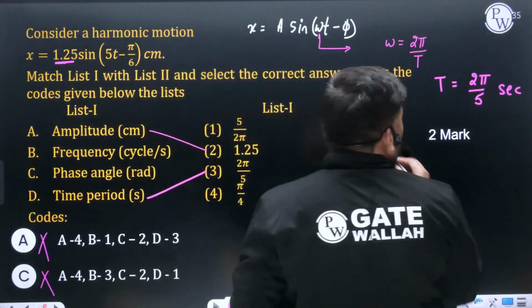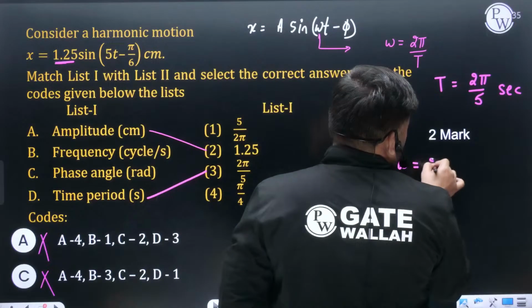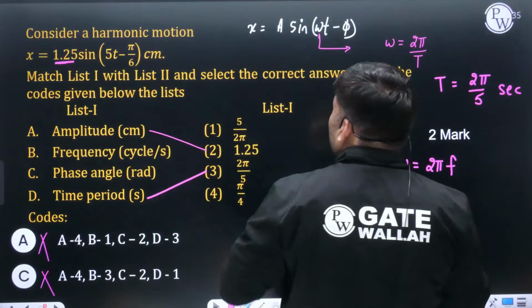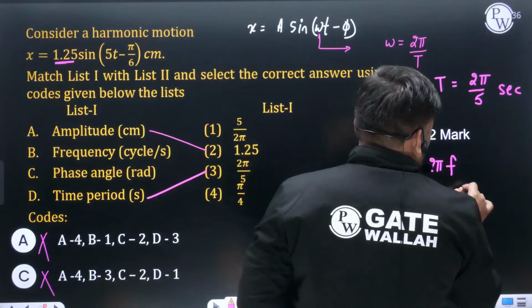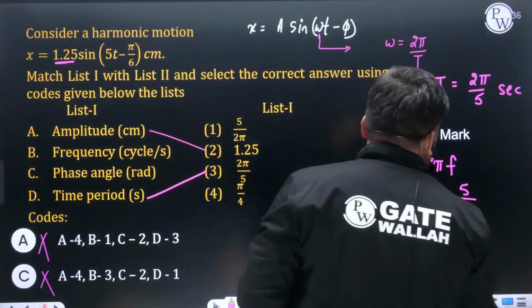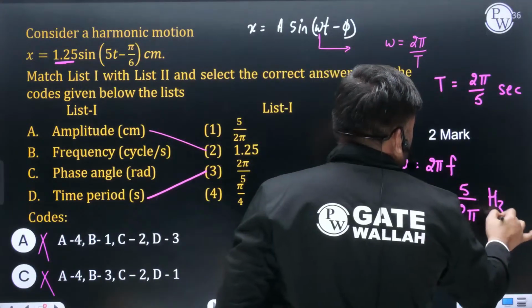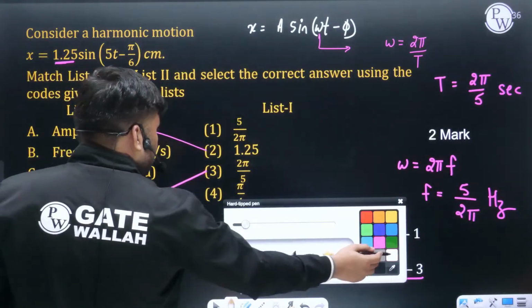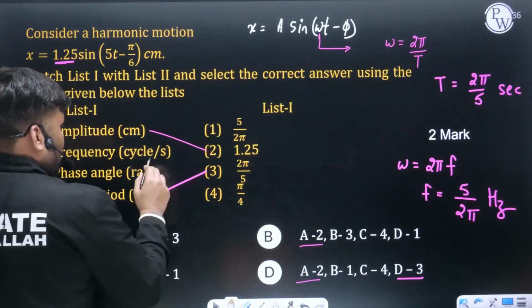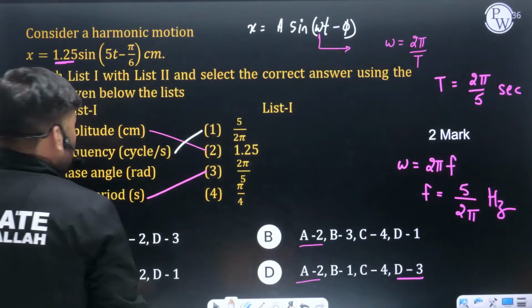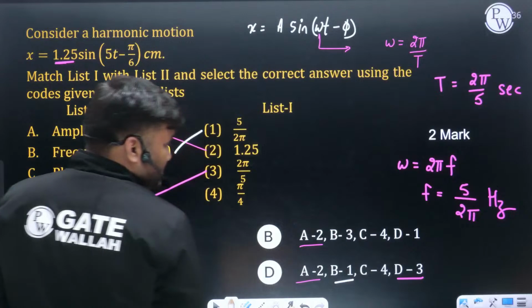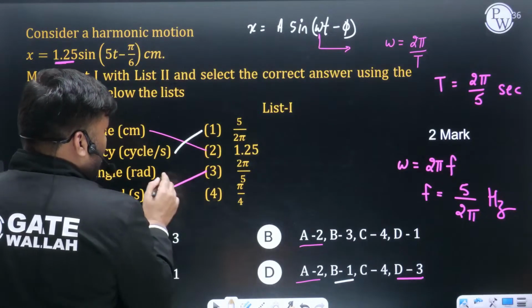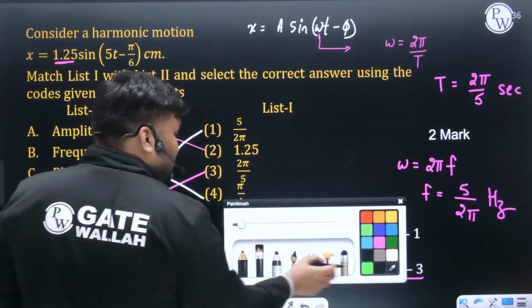Can I write omega we can also write as 2 pi f. F can be written as omega, कितना है बेटे? Omega is 5, divided by 2 pi. So 5 by 2 pi hertz. This is frequency, 5 divided by 2 pi. B के साथ में we are having 1. C के साथ में we are going to be having 4. And this option is not correct.